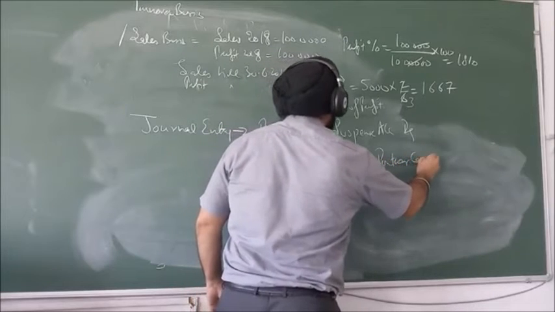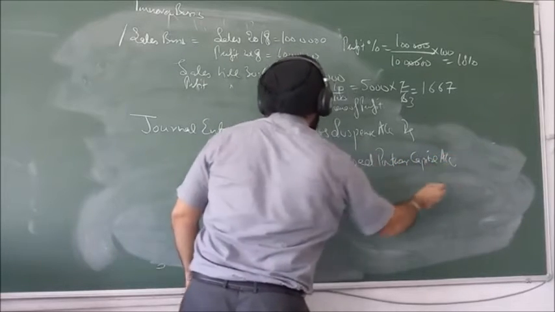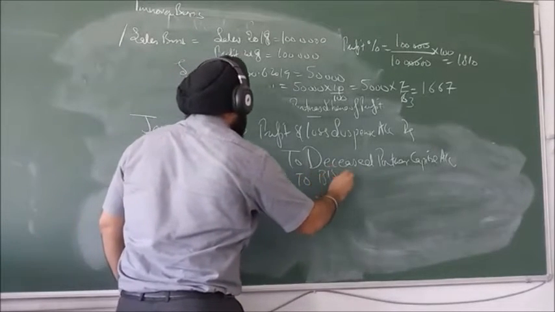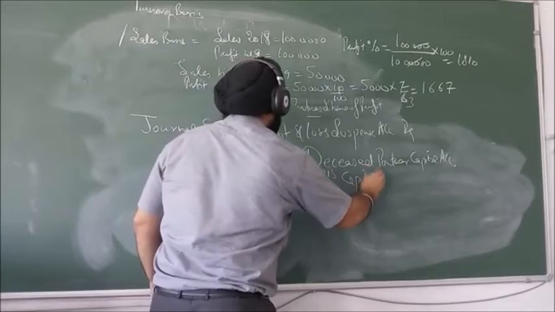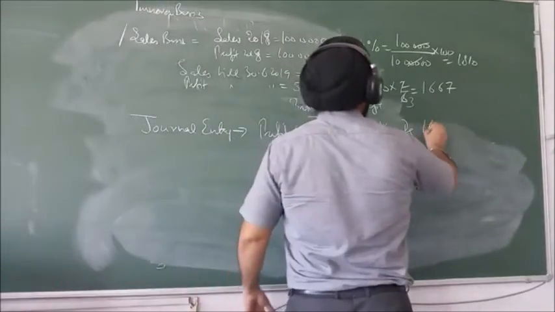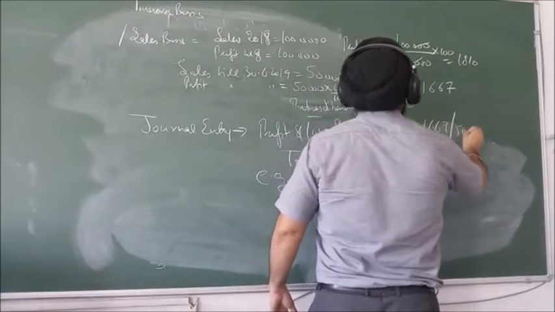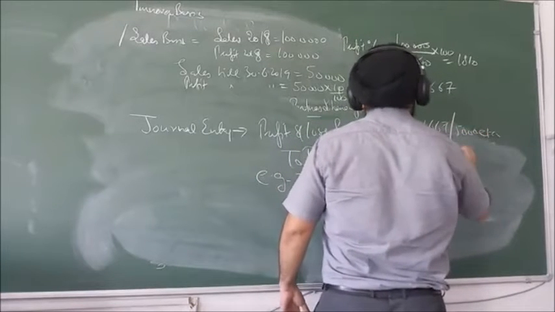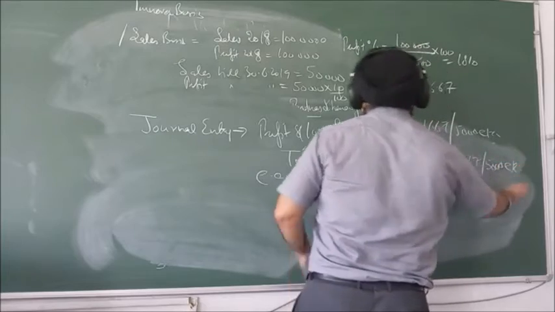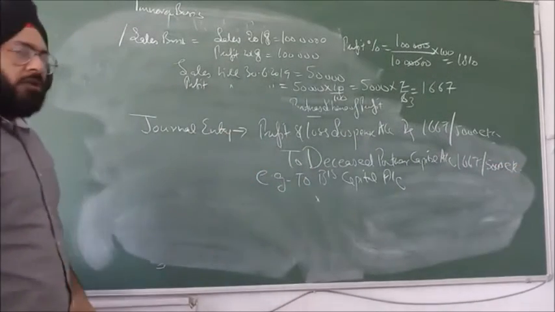In our example, it was to B's capital account. And we write the share of profit, 1667 or 5,000, etc. This entry will be passed for the share of profit.